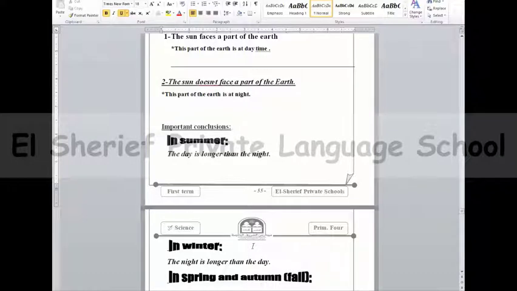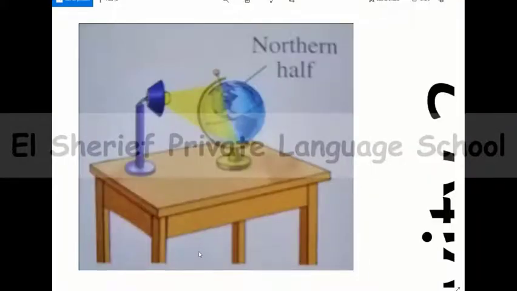Now we have an activity to show that the revolution of the earth around the sun causes the sequence of the 4 seasons. Let's see the steps. Step number 1: put a model of the earth on a table where its northern half is inclined towards an electric lamp, as we see here.